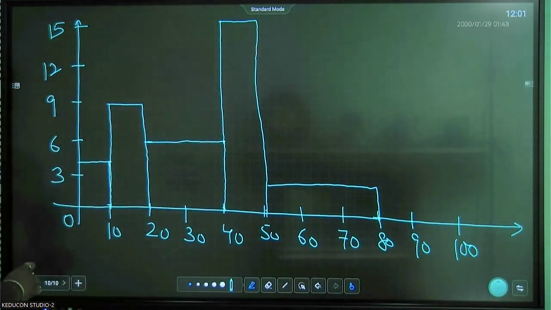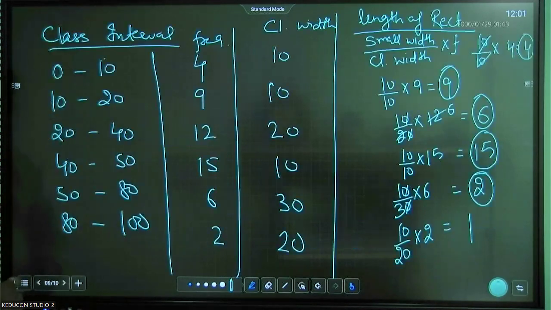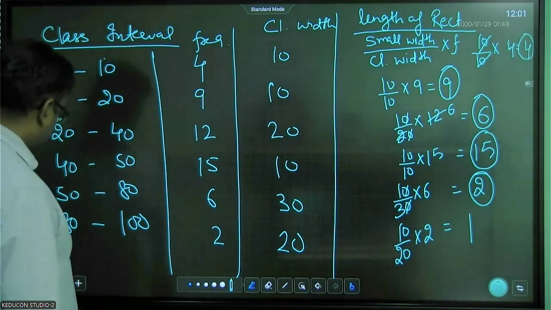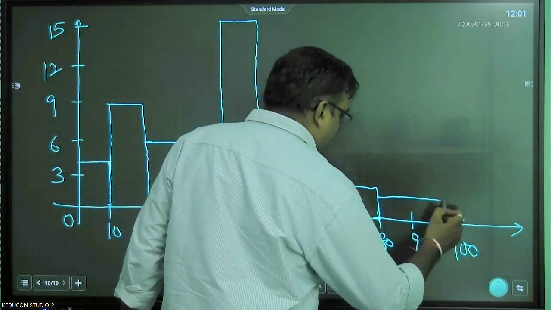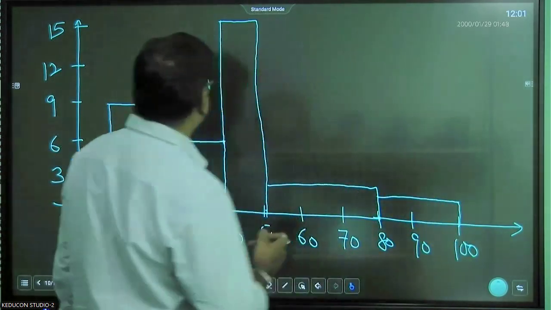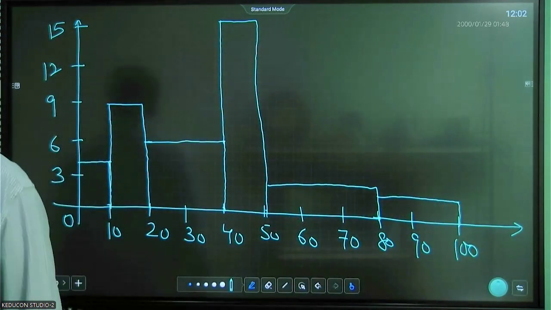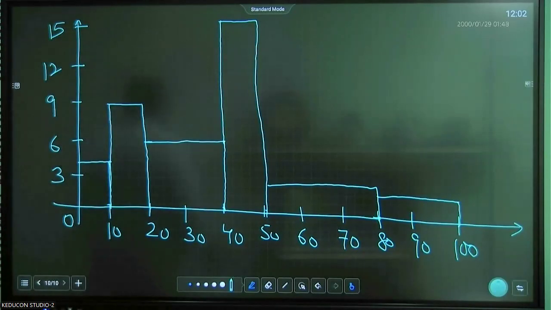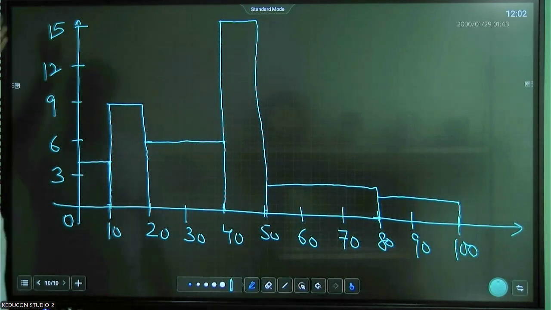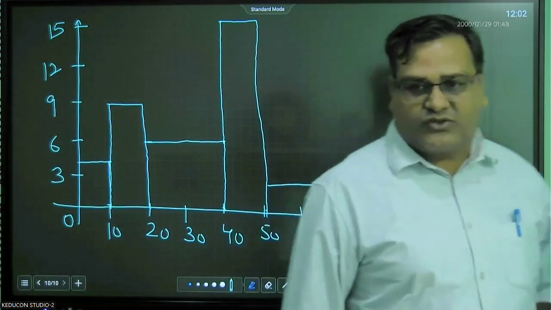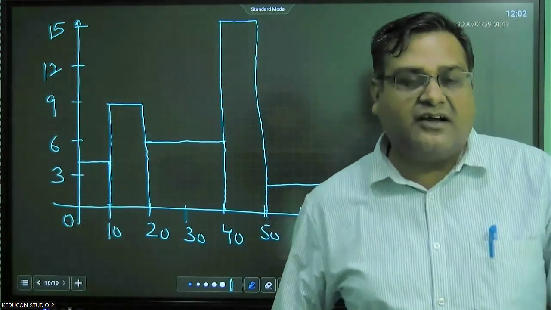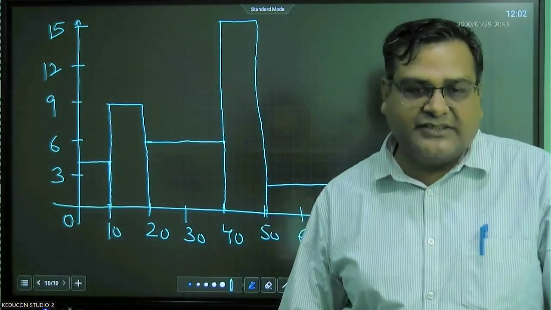Next is 80 to 100 and the length will be 1, right? So this type of graph will be formed. And this is a very, very important question, students, because you should know how to find the length of the rectangle, right? So these are all the concepts we have covered in this chapter.